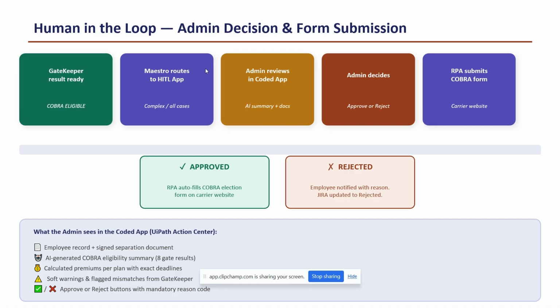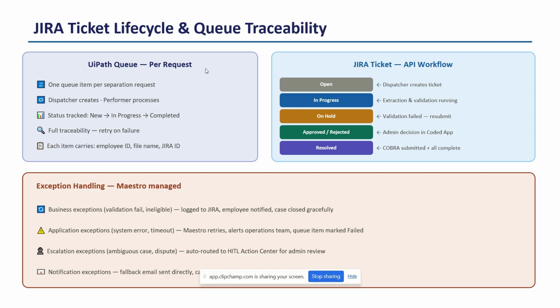Then this is the human in the loop approach. After these 8 gate checks are completed, the final decision should be sent to the admin. So the admin can decide by using the data. The admin can either reject or approve the request. And for tracking purposes, we are using a Jira ticket and queue. And for exception handling, we are using UiPath's inbuilt feature, the error boundary.